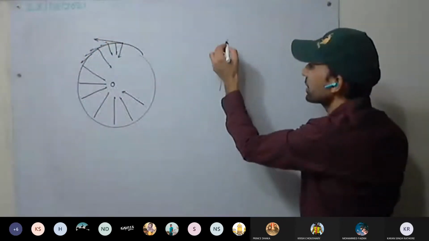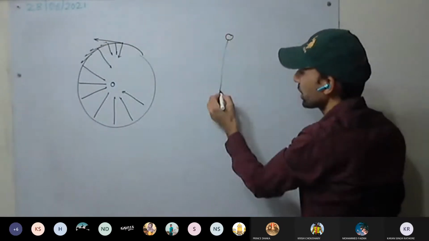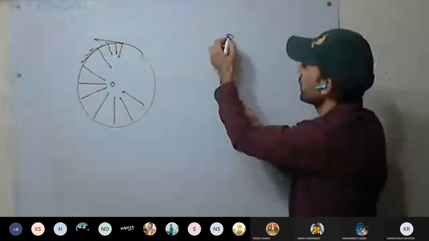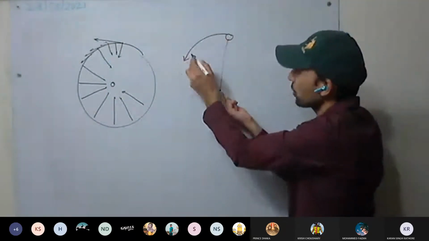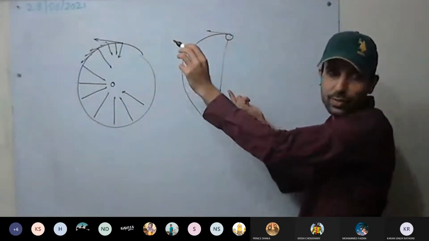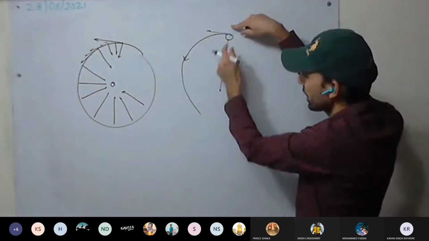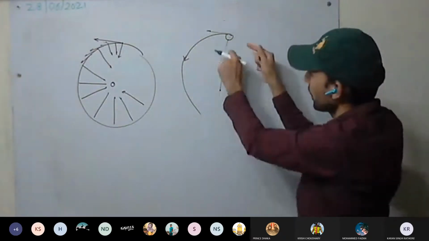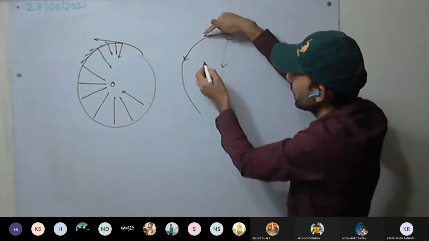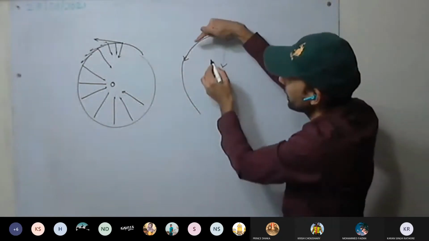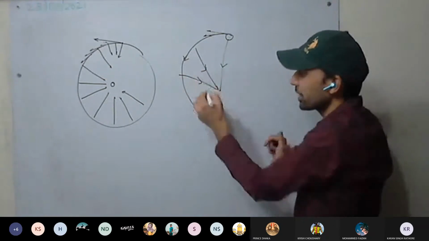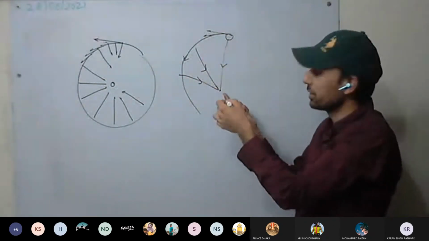For example, we have a string. One end of the string is tied to a stone and the other end is held here. If we whirl it around, if we start to rotate it, what will happen? It moves in a circular path. For example, at this position it wants to move in this direction. But there is a continuous force, that is, tension in the string. Because of this force, its direction is being changed. It wants to move in a direction, but you can see its direction is being changed. Now here its direction is changed. So this tension in the string is always directed towards the center of the circle.